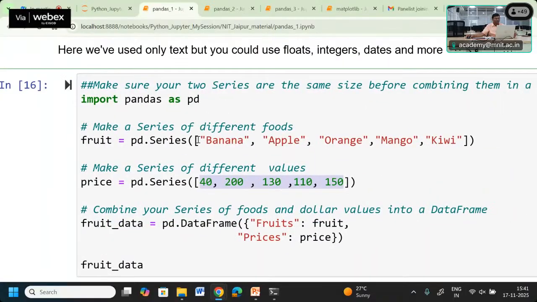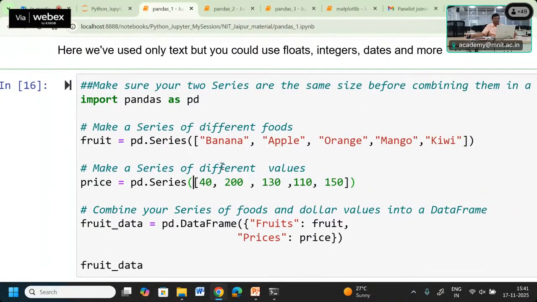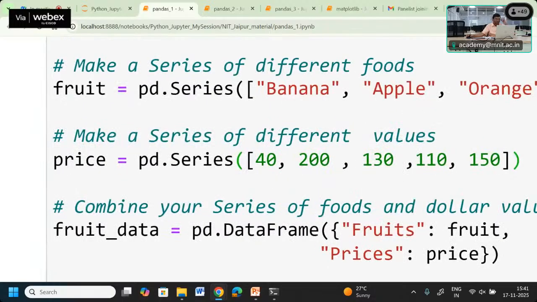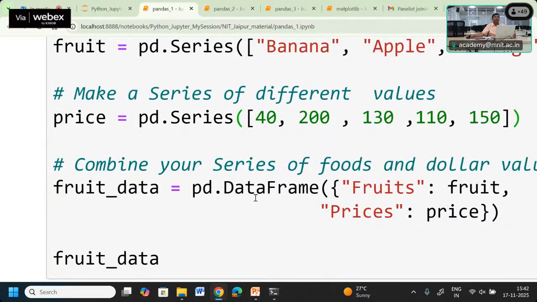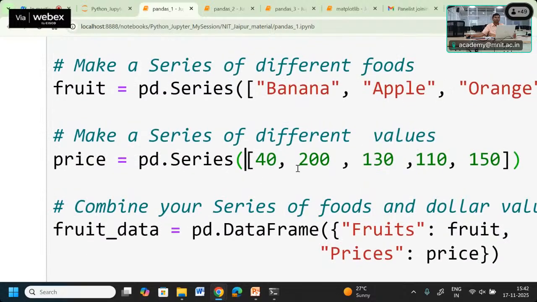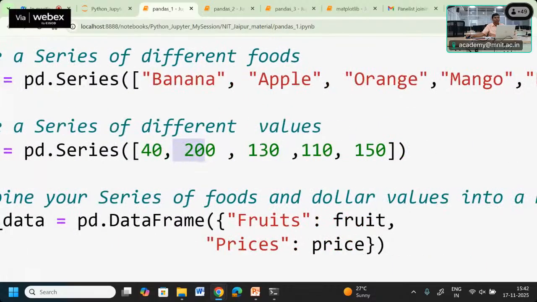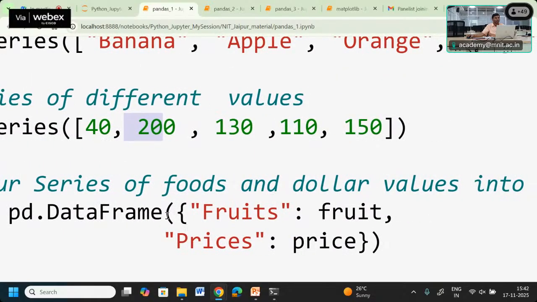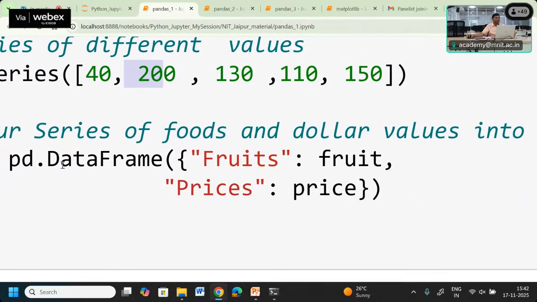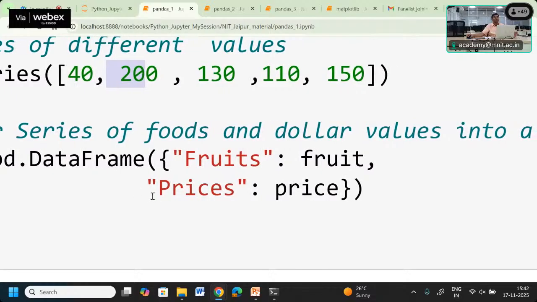Okay, one is the fruit, other is going to become the price, and then we are going to create one data frame of data where this can consist of, in one column, the name of fruit, second column it will consist of the price, and the corresponding fruit and their price are going to be represented in multiple columns and multiple rows. So how do we have to create a data frame? pd.DataFrame. Remember, this is the capital F in Frame, and we are going to use the dictionary.